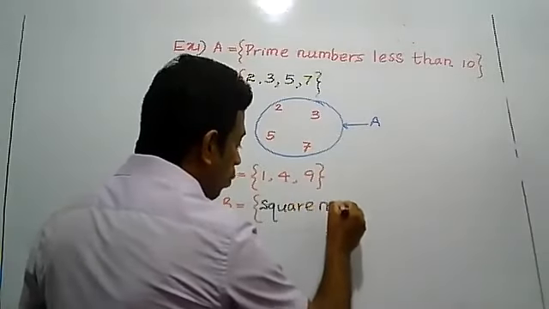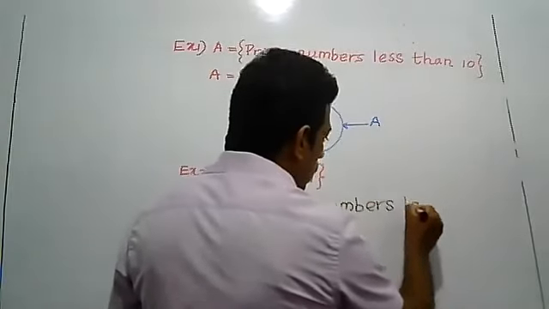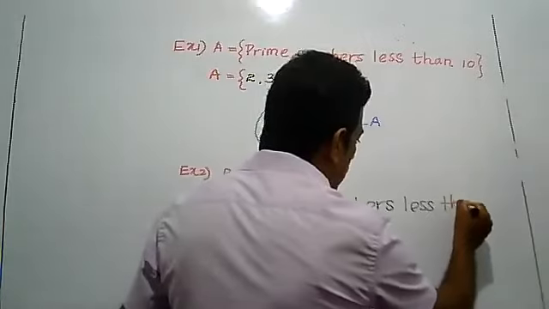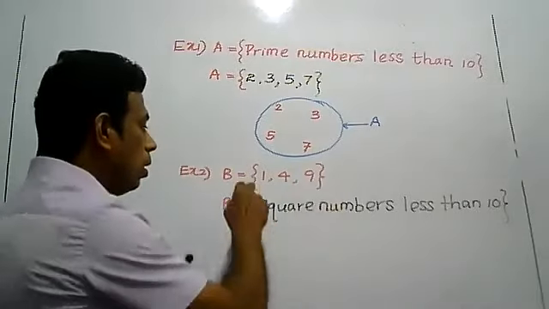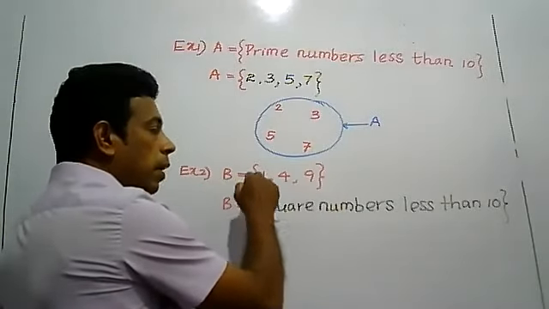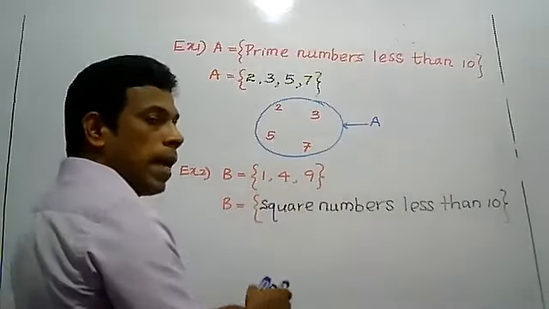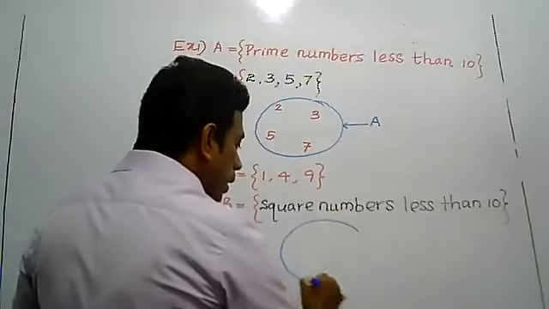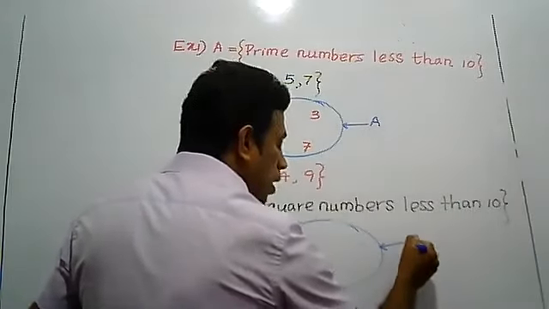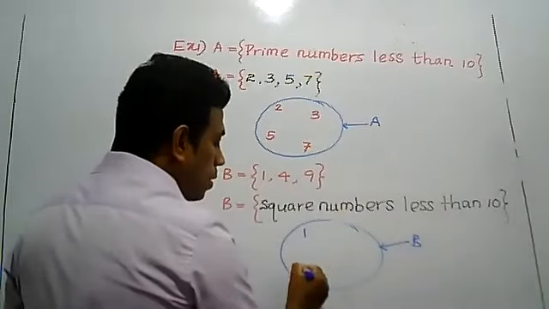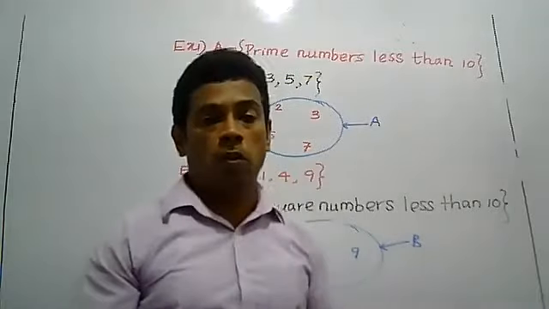Square numbers, we want to give the limit: square numbers less than 10. So, set B, listing method: 1, 4, 9. Describing method: square numbers less than 10. Then the Venn diagram method means draw a closed plane figure, name the diagram as B, and write the elements belonging to the set within the diagram. So, 1, 4 and 9 are elements belonging to the set.